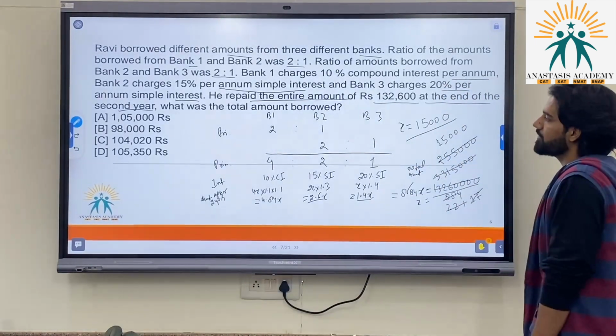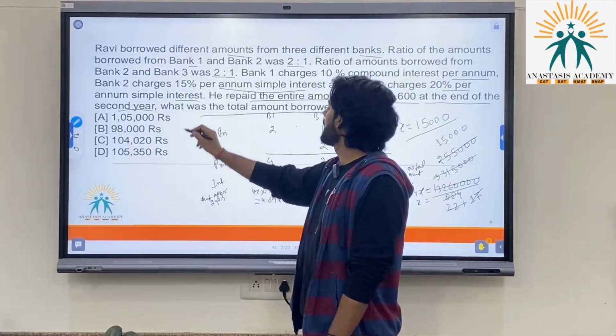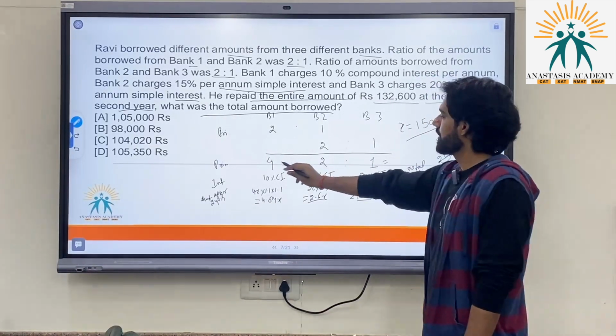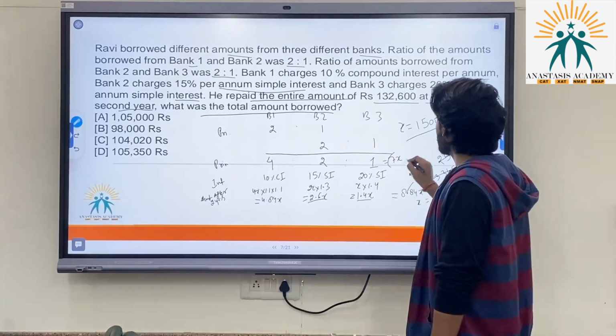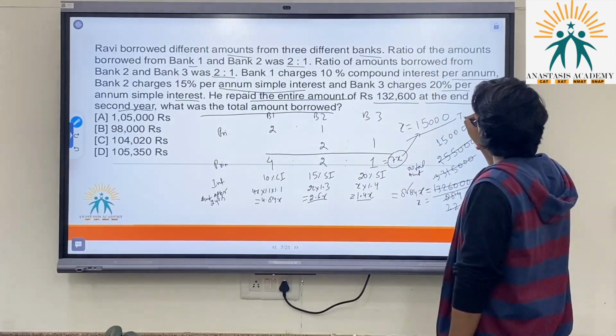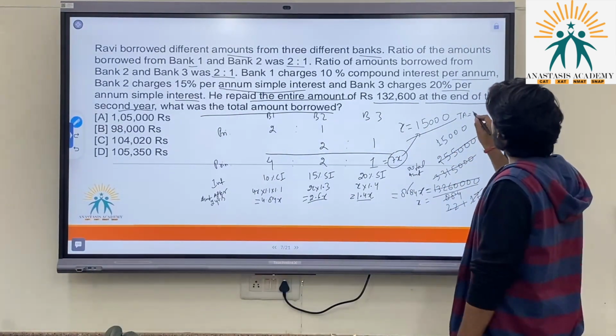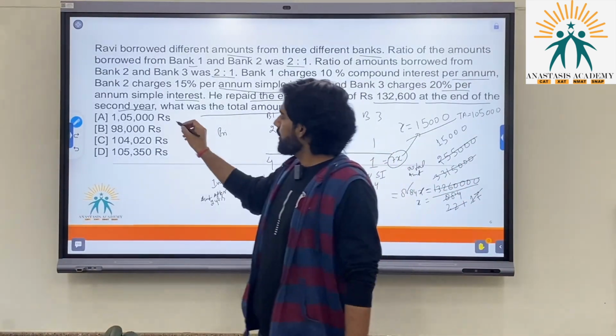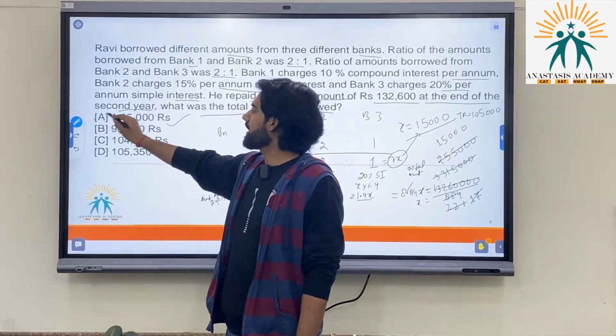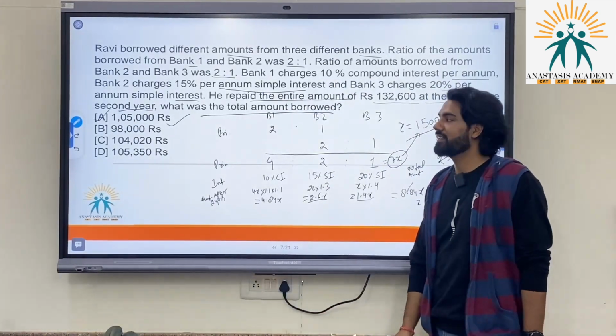What is asked? What was the total amount borrowed? Total amount borrowed was 4 plus 2, 6 and 1, 7x, and x is 15,000. So the total amount is 15 into 7, 105,000. Option A is correct. The correct answer to this question is option A. Let's move.